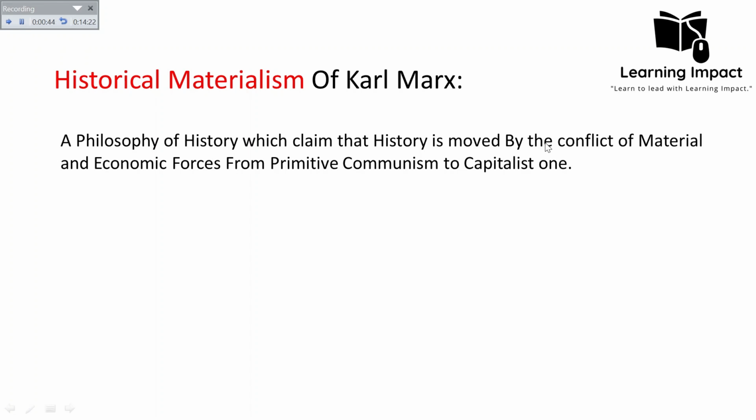This conflict was always about the economic forces and the material forces, because Karl Marx gave more importance to economic factors rather than ideas and understandings, because he was a materialist thinker. He believed that there were always contradictions in society, and these contradictions were about the material forces. In that way society moved from primitive communism to the capitalist one. And he gave different stages of how society passed from primitive communism to the capitalist one.